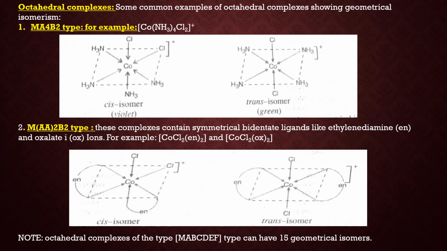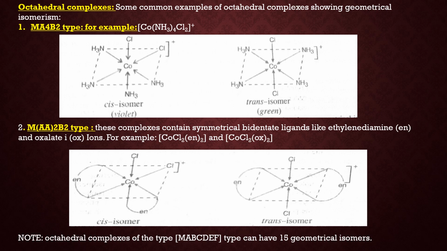Now the second type is M(AA)2B2. It means 2 bidentate ligands are present and 2 different simple ligands are present. Example, CoCl2(en)2 or CoCl2(ox)2. En is ethylene diamine, ox is oxalate ion. Both are symmetrical bidentate ligands.